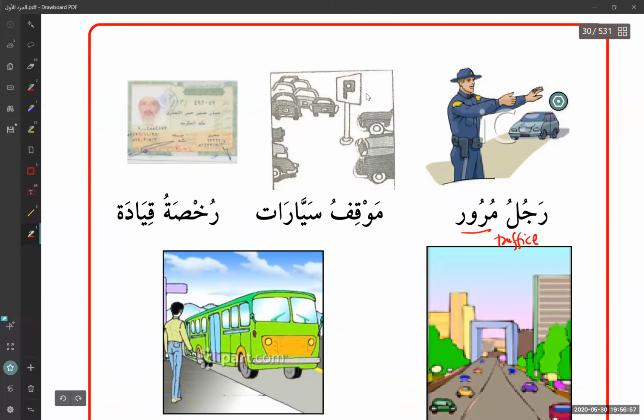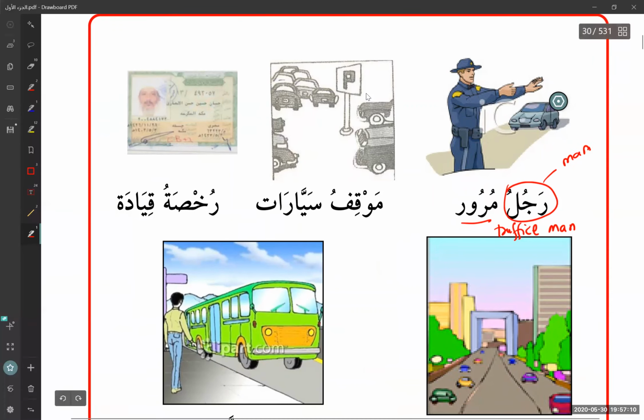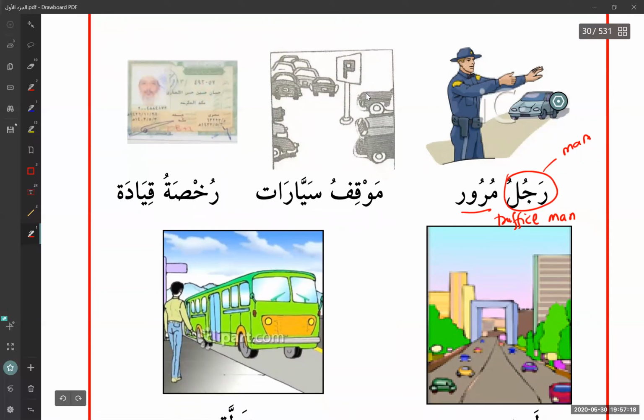Traffic man. So this word you should memorize. Rajul is man, a man. Okay, rajul is a man. So rajul murur means traffic man. You can say traffic police, but traffic man. Mawqif, mawqifu sayyara. So you have this, again, a combined word just like that.